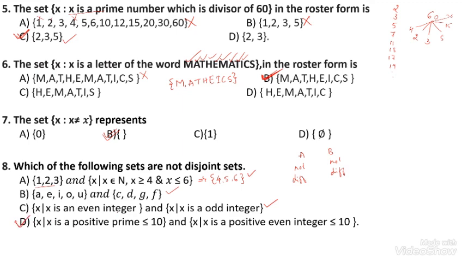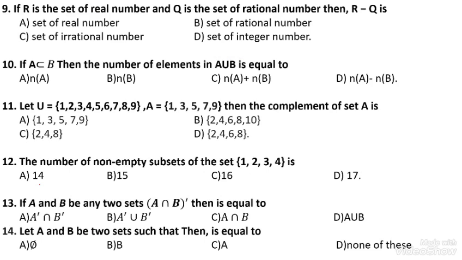Next, X is a positive prime number less than 10. The positive prime numbers less than 10 are 2, 3, 5, 7. X is a positive even integer. The even prime number is 2. Here 2 is present in both. That's why this is not a disjoint set. The option D is correct.